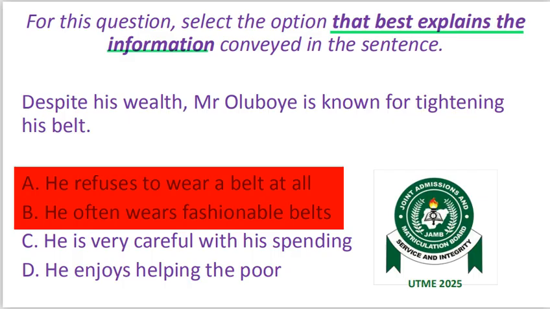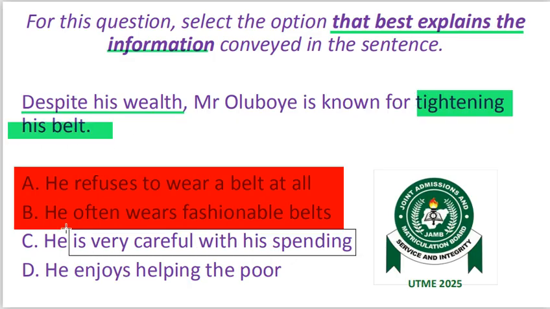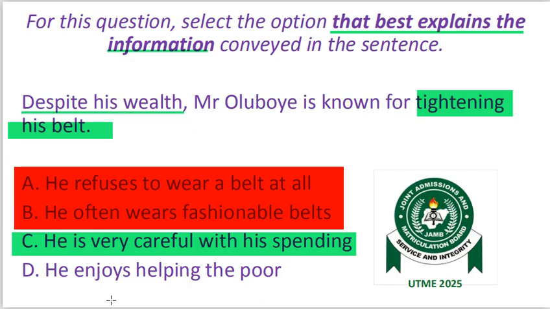Look at the first phrase in this particular sentence, the adverbial phrase, despite his wealth. This particular phrase shows that Mr. Oluboye is rich. Now with that, we can guess around option C. When someone tightens his belt, that idiom means that person is always very careful in spending. So the correct interpretation is Mr. Oluboye is very careful with his spending, option C. Now to the second question.